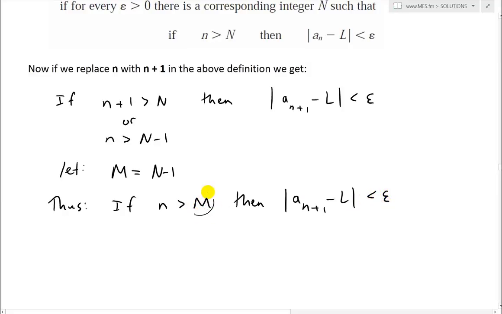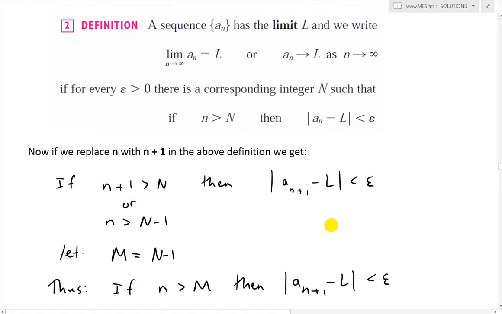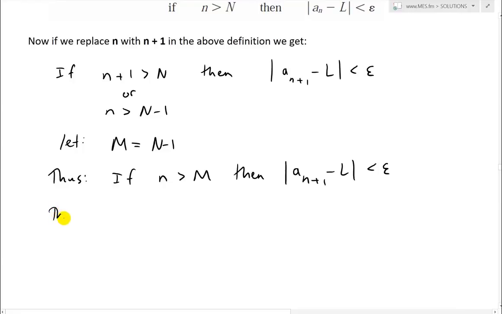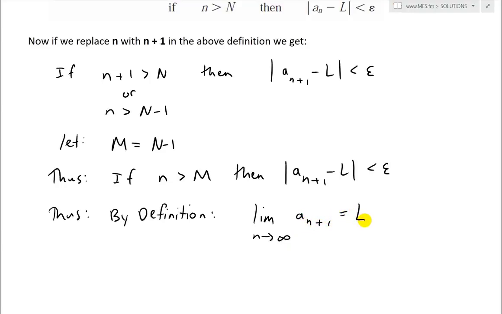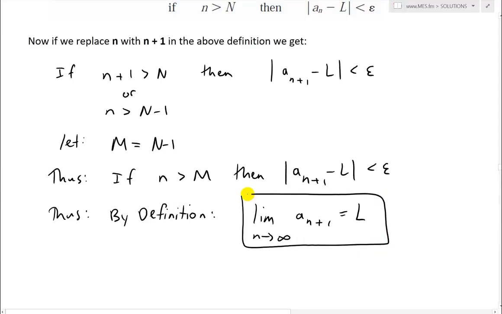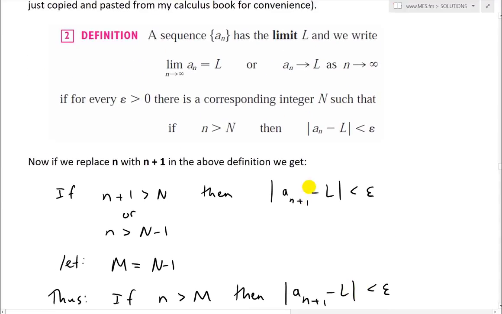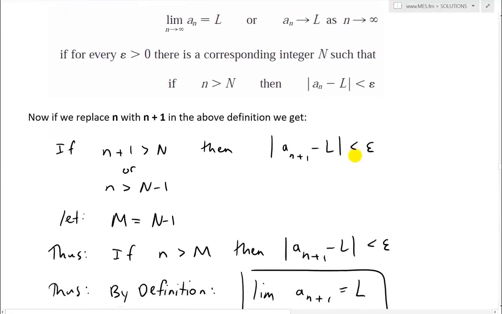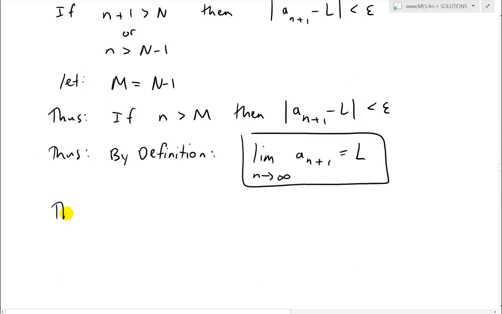Now we're dealing with m instead of n. It's exactly the same thing; you just write the z if you want. It doesn't matter. So thus, by definition, if we have the scenario, what we end up having is the limit as n approaches infinity of a_{n+1} is equal to L. And also, since L is just equal, by definition, to the limit as n approaches infinity of a_n, we've just proved it.